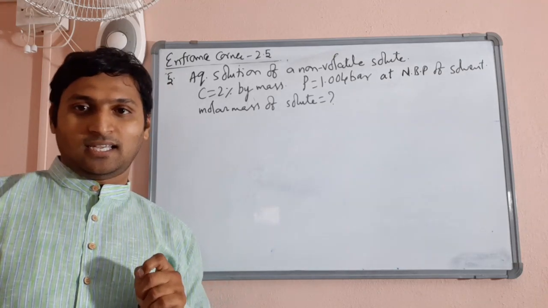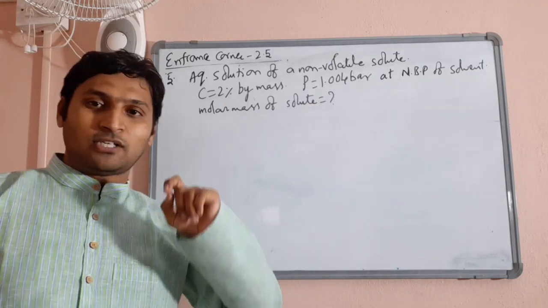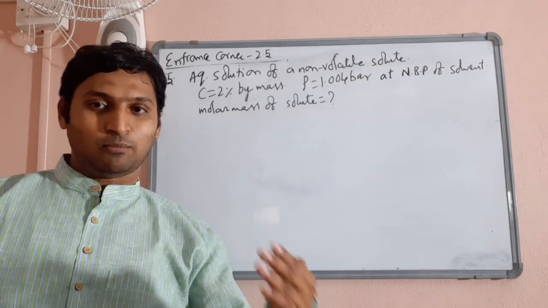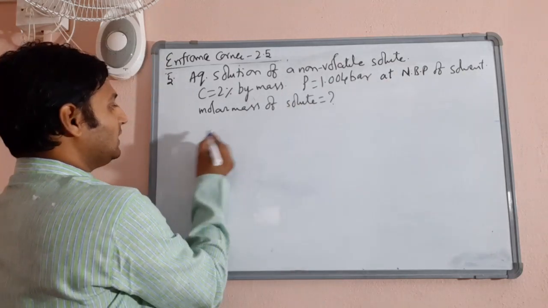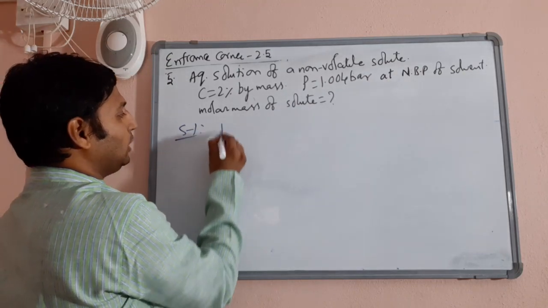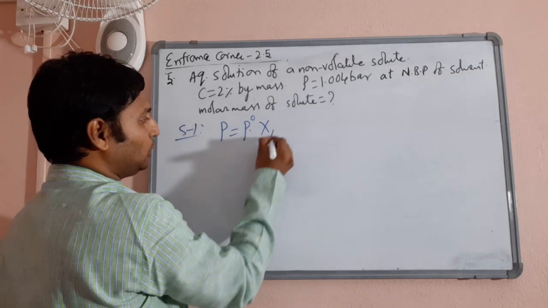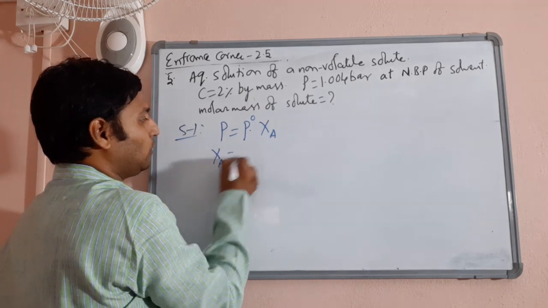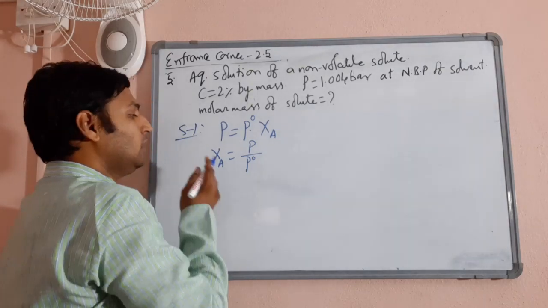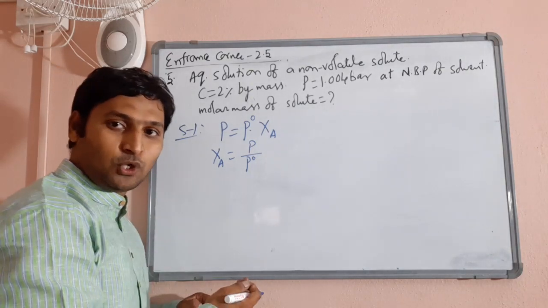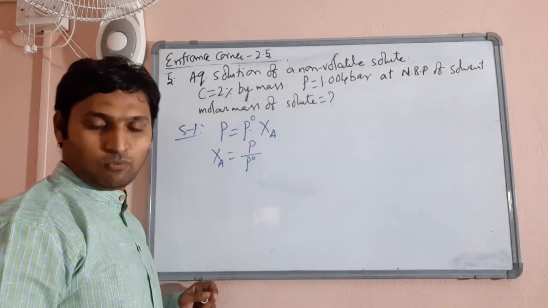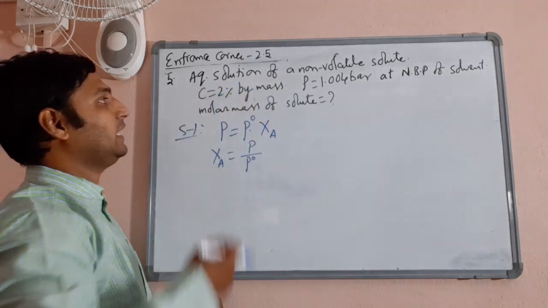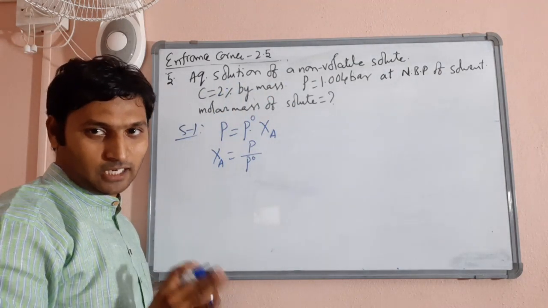You can clearly understand here that to get the molar mass of the solute, you need the mole fraction of the solute. To get the mole fraction of the solute, you need to calculate the mole fraction of the solvent. That means first I need to use this formula, P is equal to P naught into XA, that is the mole fraction of the solvent, so that I can get the mole fraction of the solute. XA is equal to P by P naught. 1 minus the mole fraction of solvent gives me the mole fraction of solute. From the mole fraction of solute, like we did in one of the previous problems, we can calculate the number of moles of solute and then find out its molar mass. Can be done, not an issue.